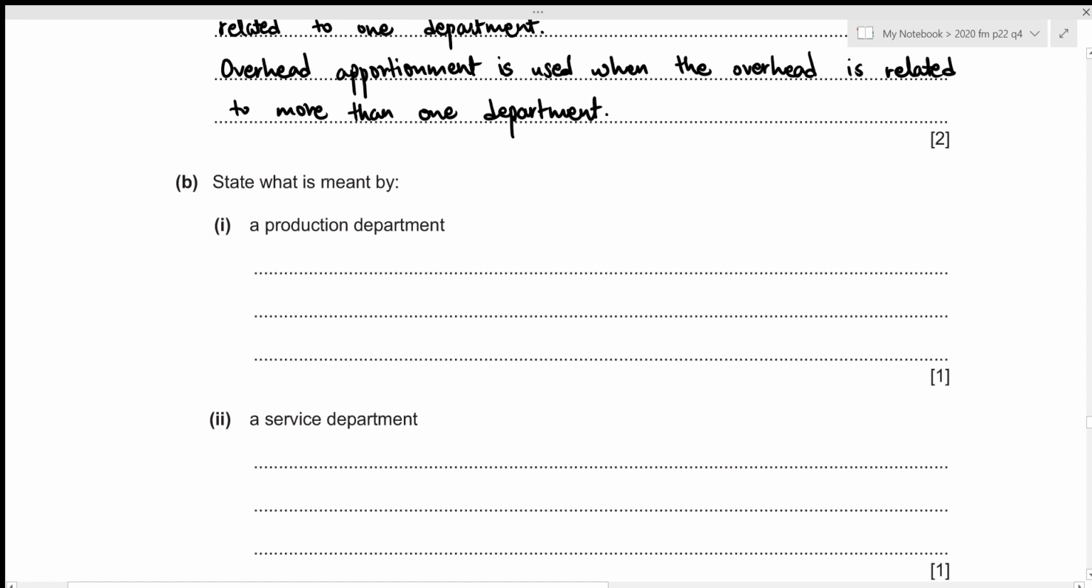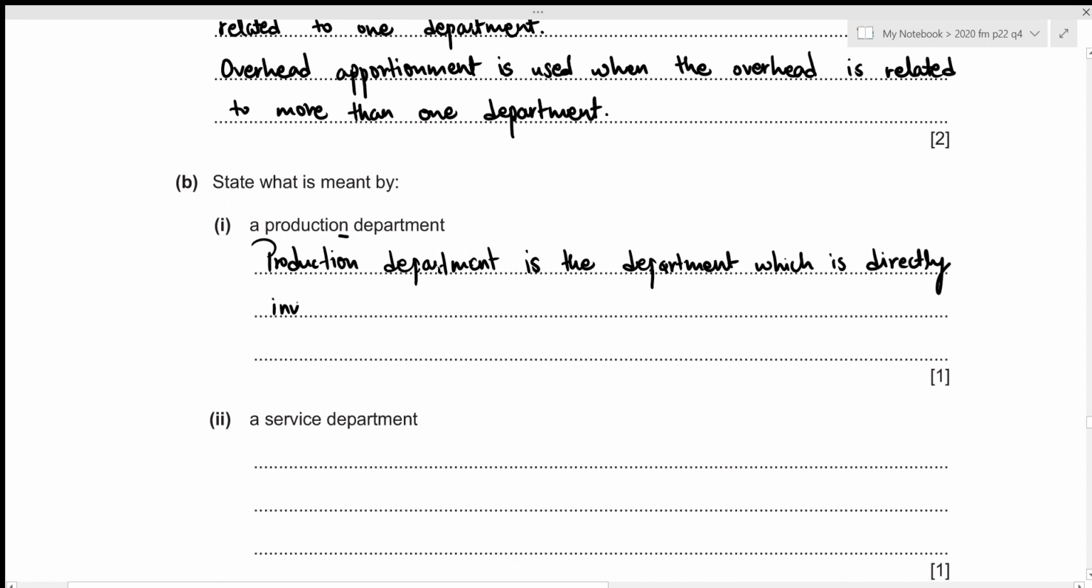We now need to state what is meant by a production department. So the production department is that department which is directly involved in manufacturing the products. Let's write it down. Production department is the department which is directly involved in manufacturing the products.